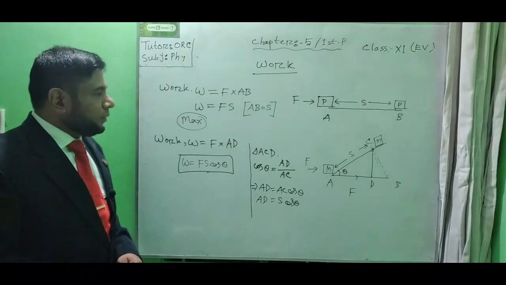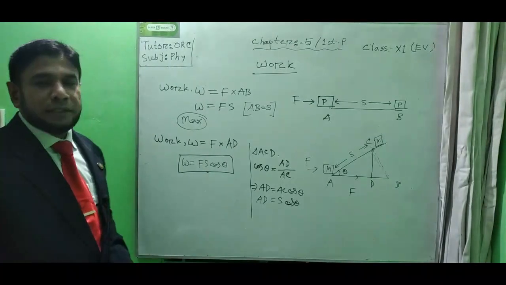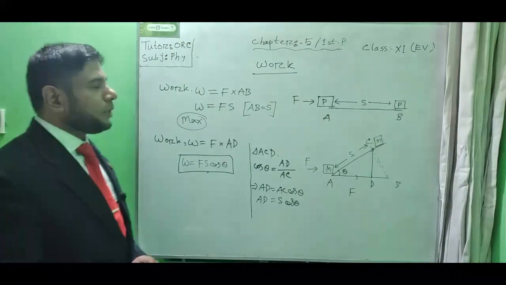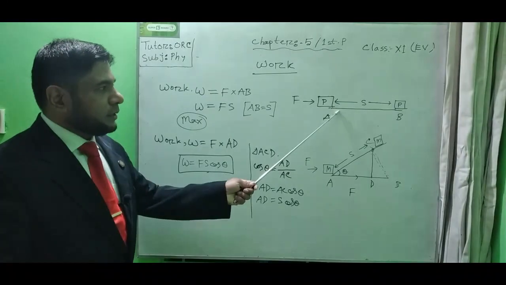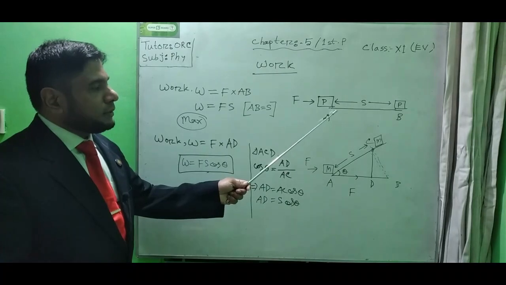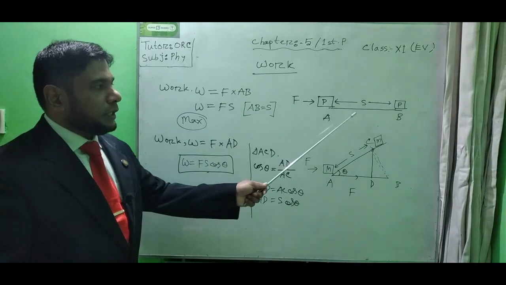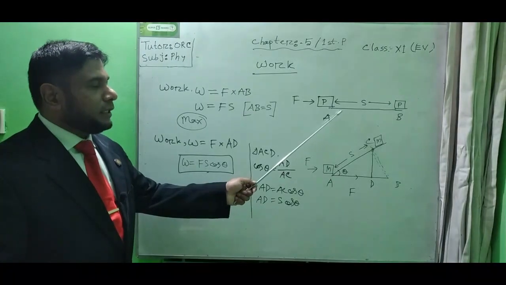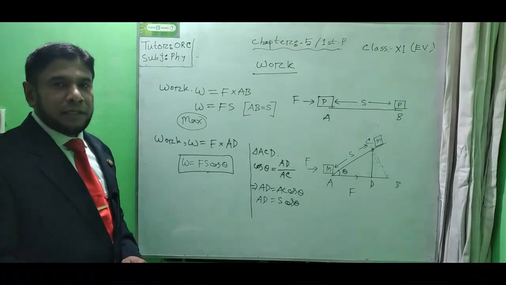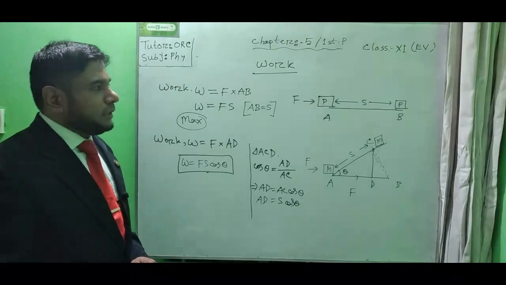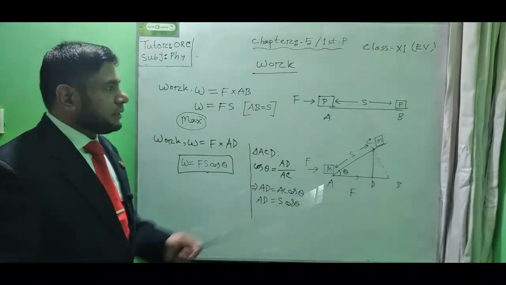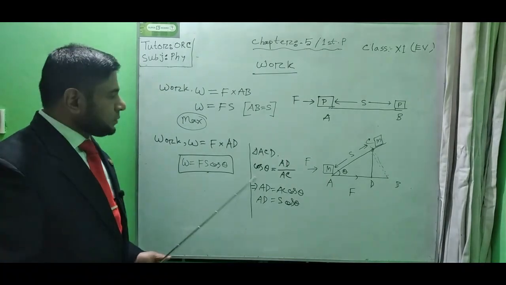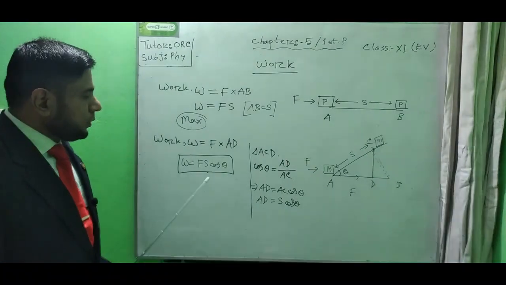First of all, when can we get the maximum work? We will get the maximum work when the displacement of the object occurs just along the force line, without any deviation from the force line. Only then can we get the maximum work. That means in that case the total force will convert into work. So from this equation, W equals F cos theta,